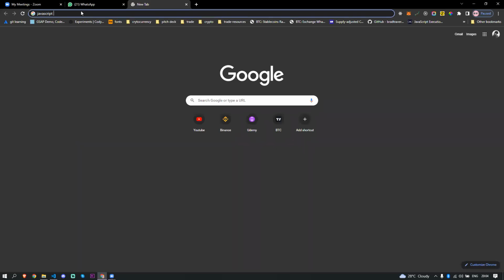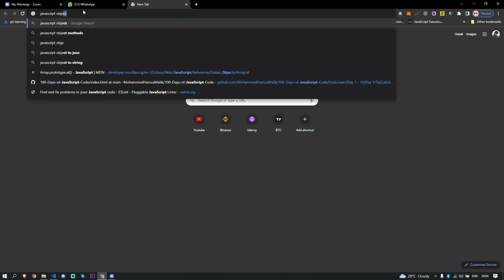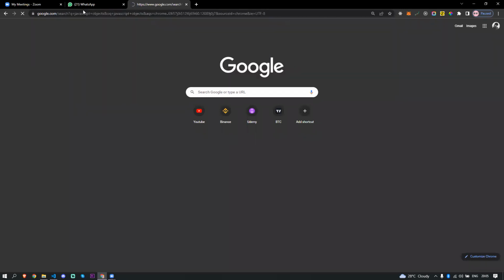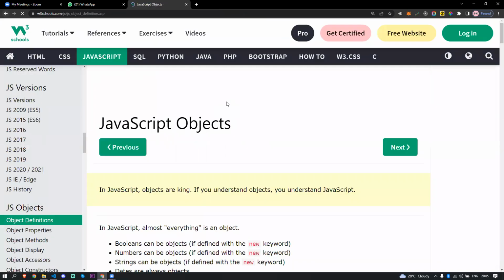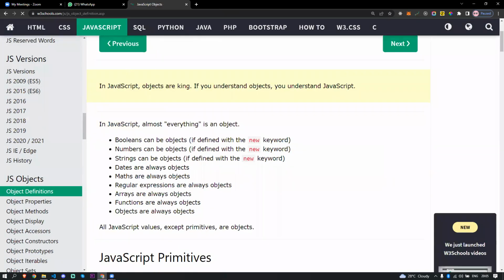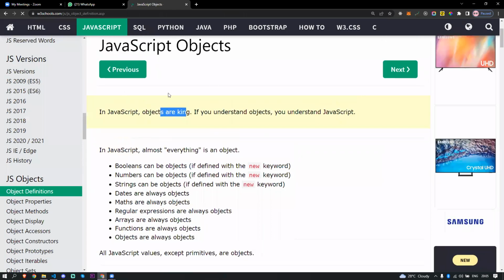So the concept today is a JavaScript object. So what is an object? First of all, I'll just show you what an object actually is. In JavaScript, objects are king. In the documentation itself, they mention that JavaScript objects are king. If you understand the JavaScript object properly, you are almost done with the programming language.